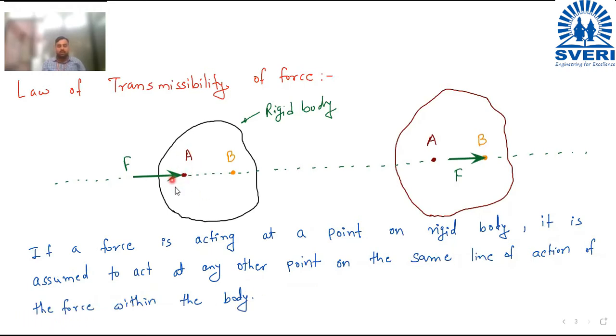So see here, this force is acting at point A in this rigid body. Now we can assume that this force also can act at point B, or it can be at any arbitrary point C, D, E, F, which is within this rigid body and on the same line of action of this force. Okay, so this is called as law of transmissibility of force. Have you understood this?